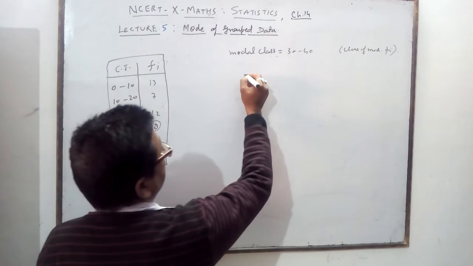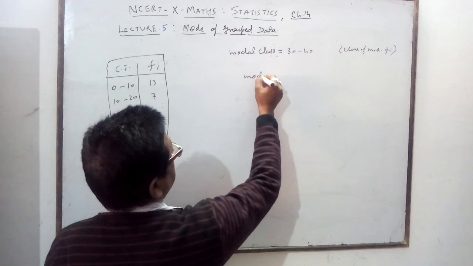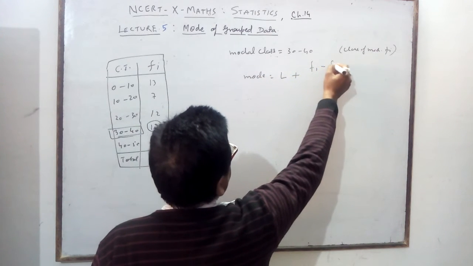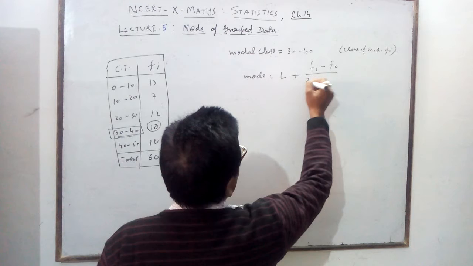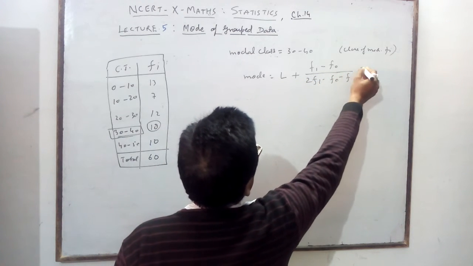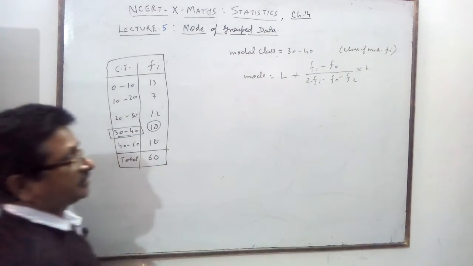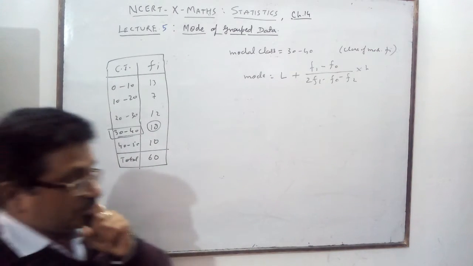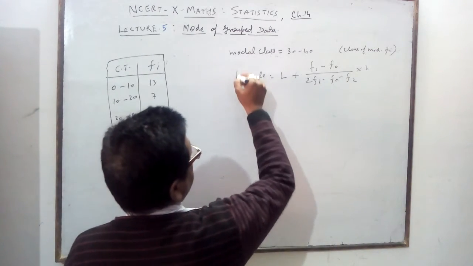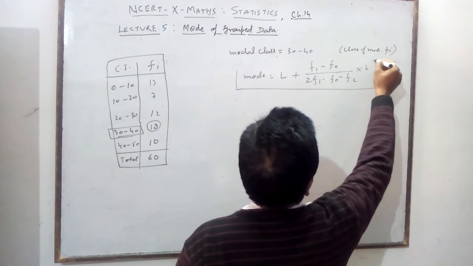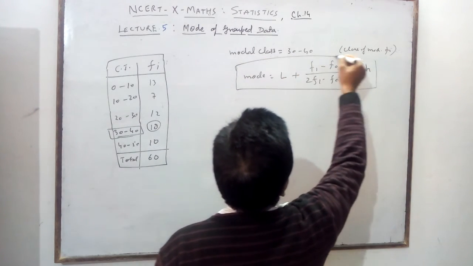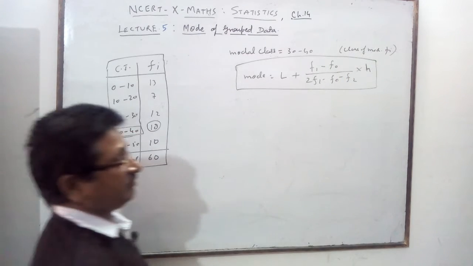Then mode is equal to L plus (F1 minus F0) upon (2F1 minus F0 minus F2) into H. This is the formula of the mode. F1, F0, it is a very important formula, and it is the only formula you will use to find the mode if a class interval table is given.